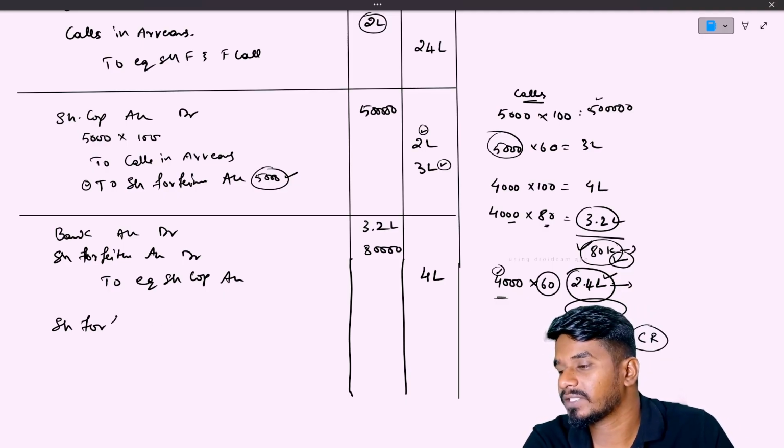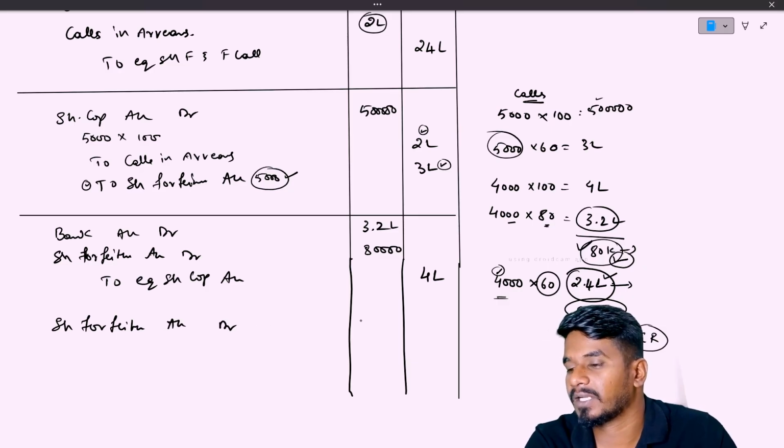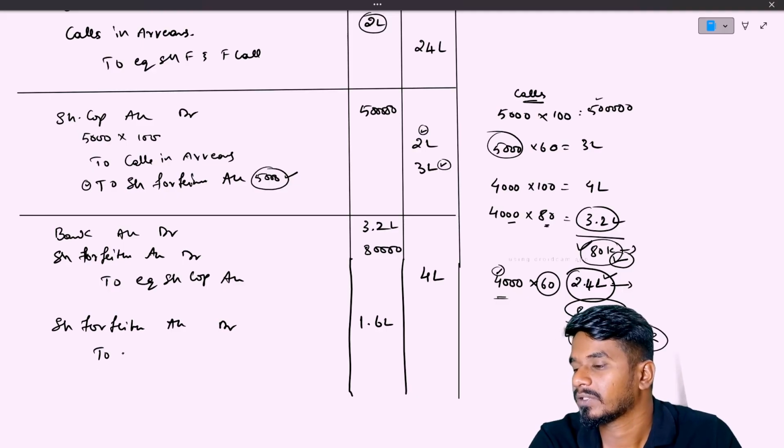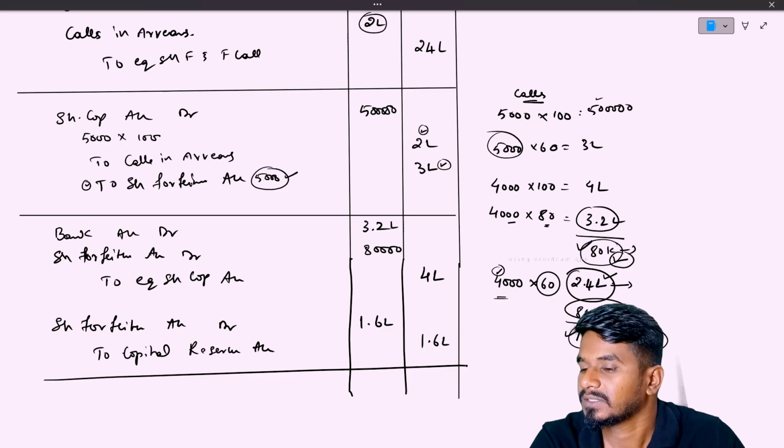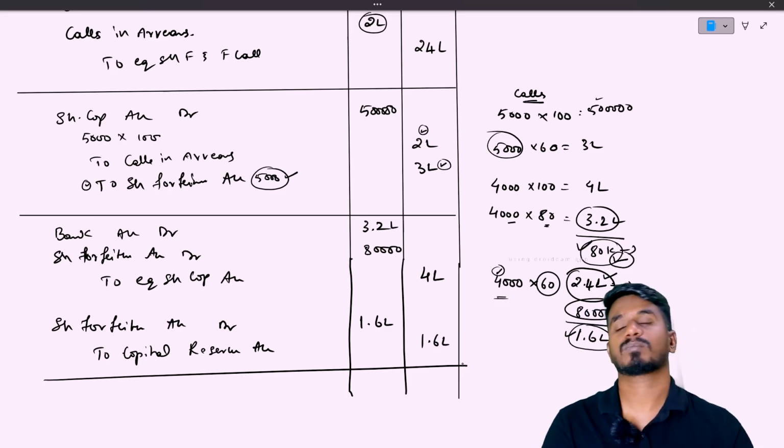Share forfeiture account will get debited for 1.6 lakhs, and to capital reserve account will get credited for 1.6 lakhs. So that's it. We have finished this problem.